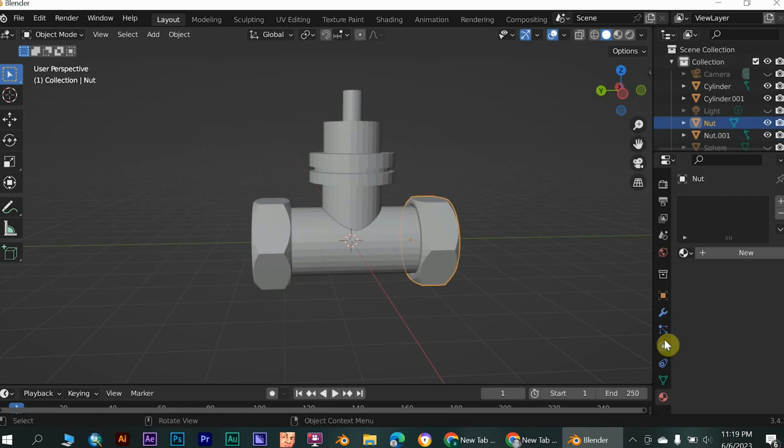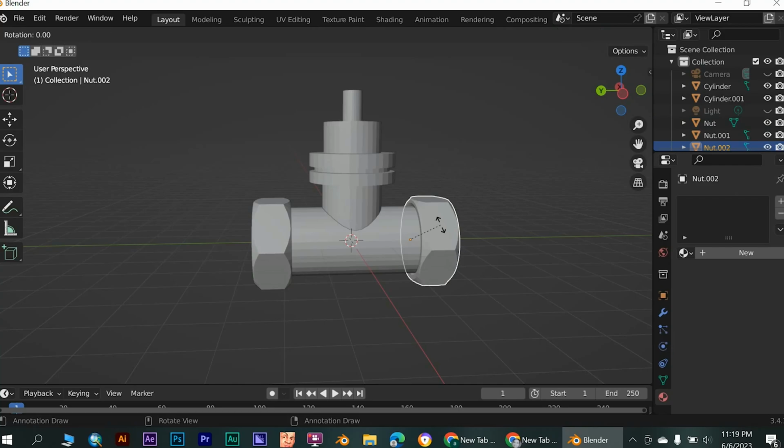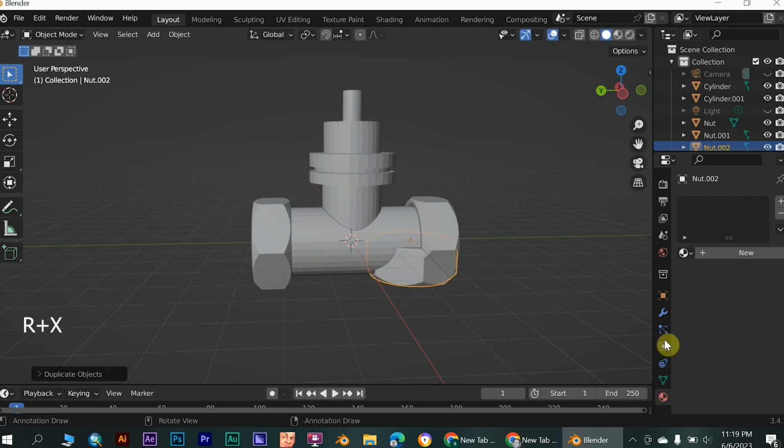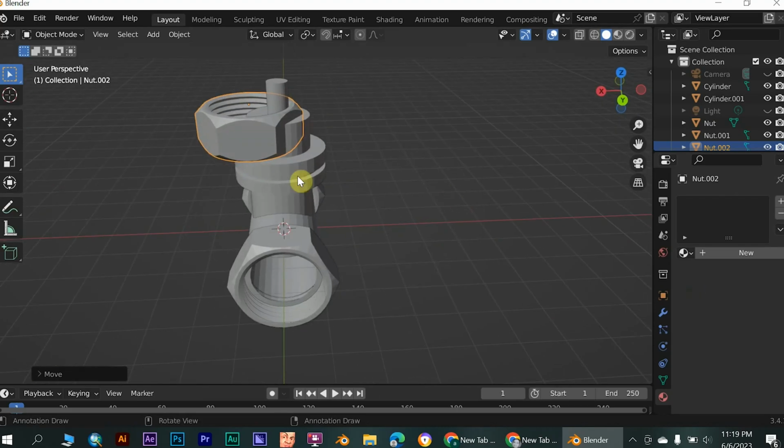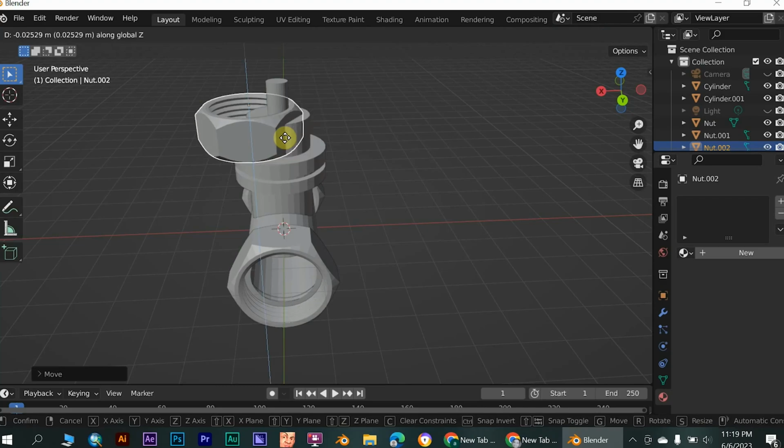Sounds good now. Right now, duplicate the bolt a second time. Then take it directly to the head. Move it into the right position.